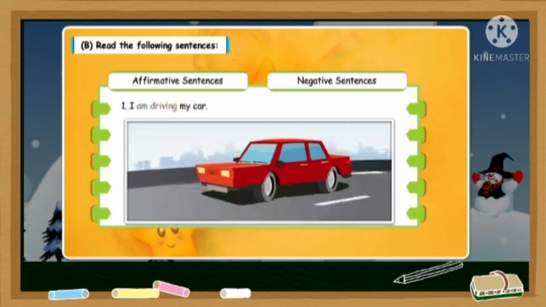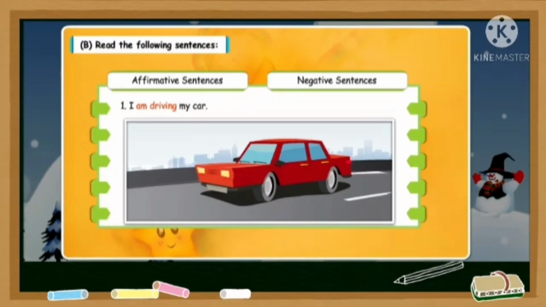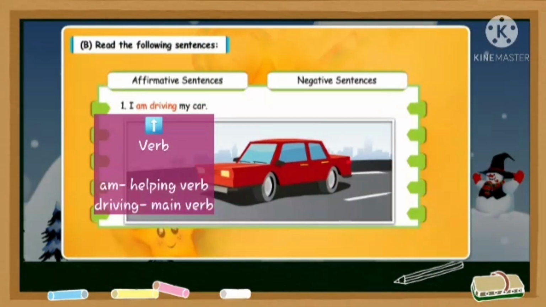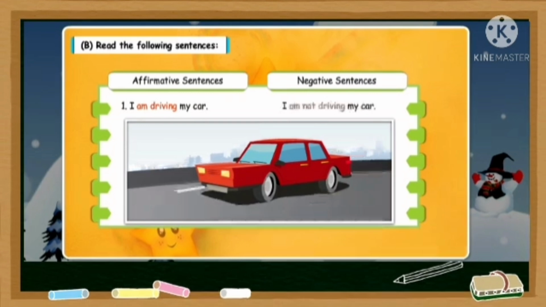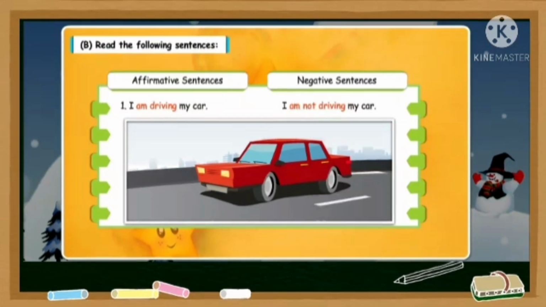First, I am driving my car. Now here, can you see that there is the helping verb am and then there is driving, which is the main verb. So, it is in the present continuous tense. Let's make it into a present continuous negative sentence. So, it will be I am not driving my car. What did you do? You added a not in between the helping verb and the main verb.